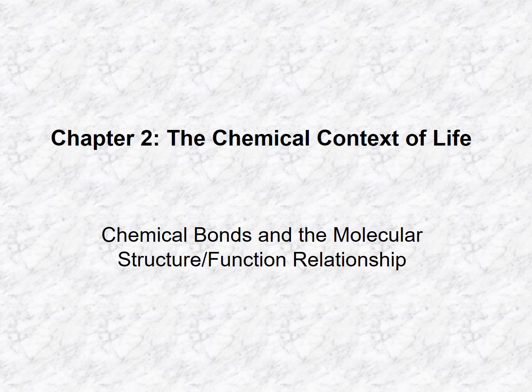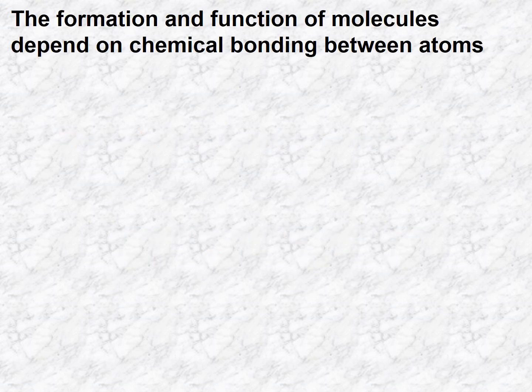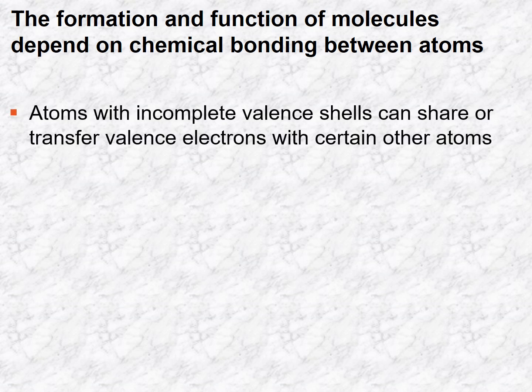Okay, we're going to continue with chapter 2. And remember, chapter 2 has to do with the chemistry. Now, the formation and the function of molecules depend on bonding between atoms. Atoms with incomplete valence shells are going to share or transfer electrons that are on the valence shell with other atoms.